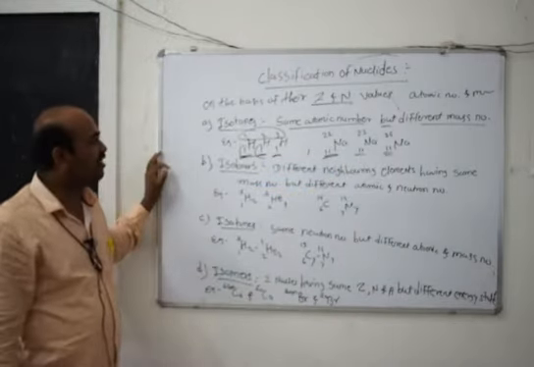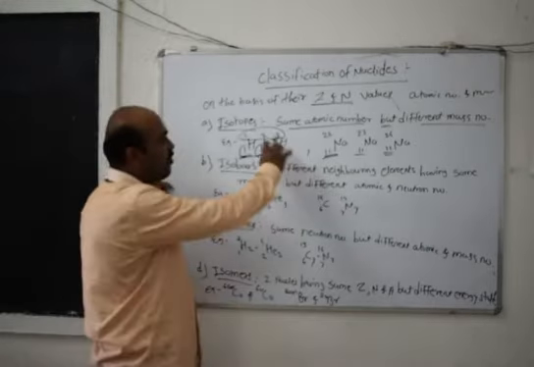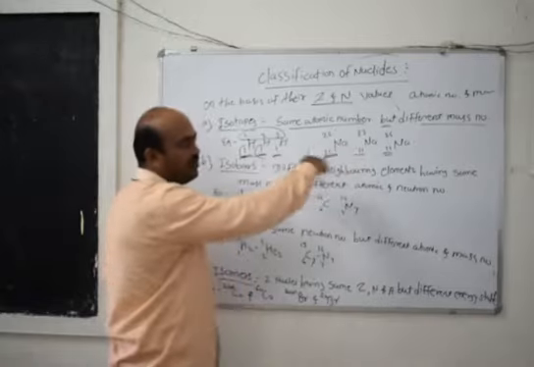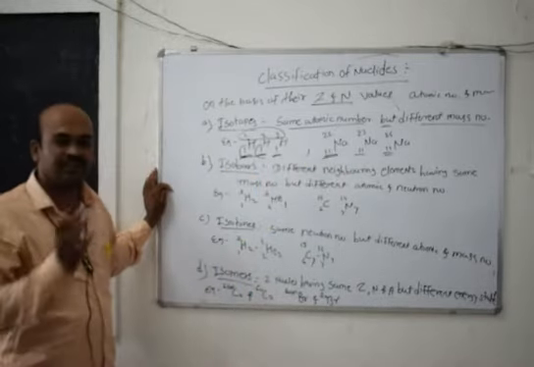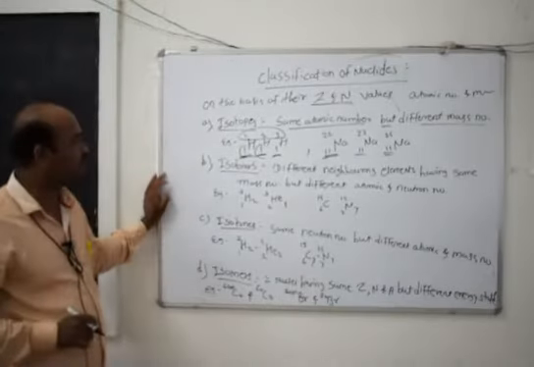Isotopes are defined as having the same atomic number but different mass number and different neutron number.